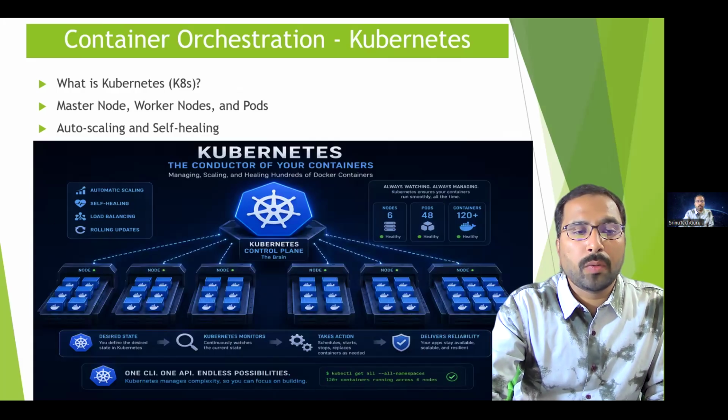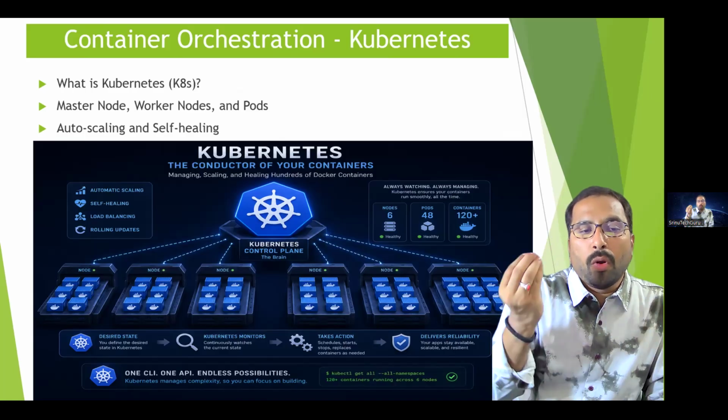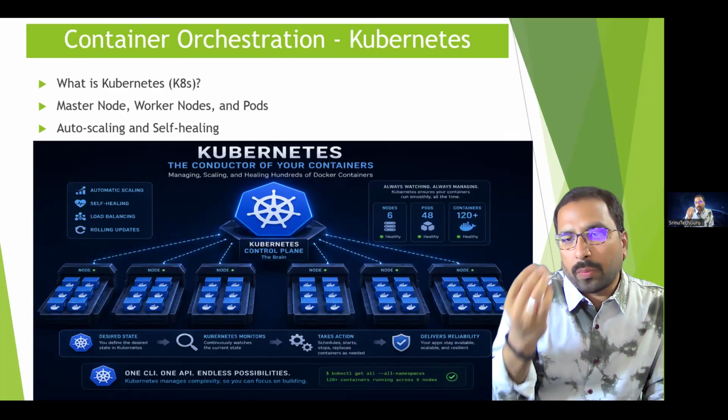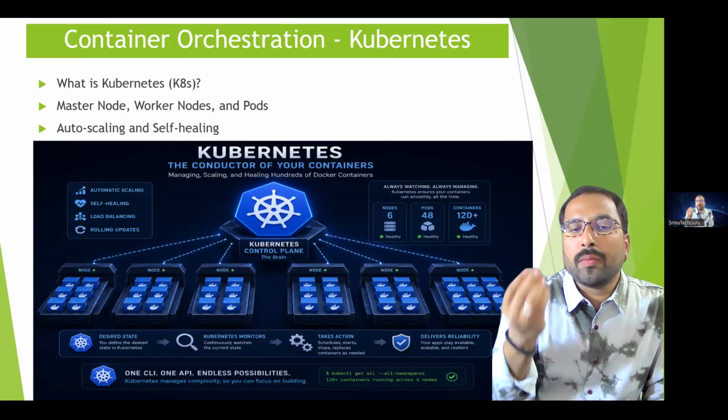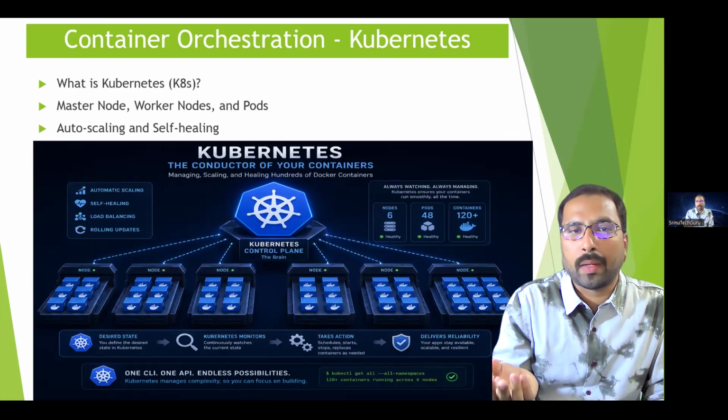Now let us discuss Kubernetes. Docker is great for containers, but managing many containers is hard. That is where Kubernetes comes in. Kubernetes manages containers automatically by restarting failed containers and scaling when traffic increases. For example, if something goes wrong with a failed container, what is it going to do? Automatically recreate that failed container.